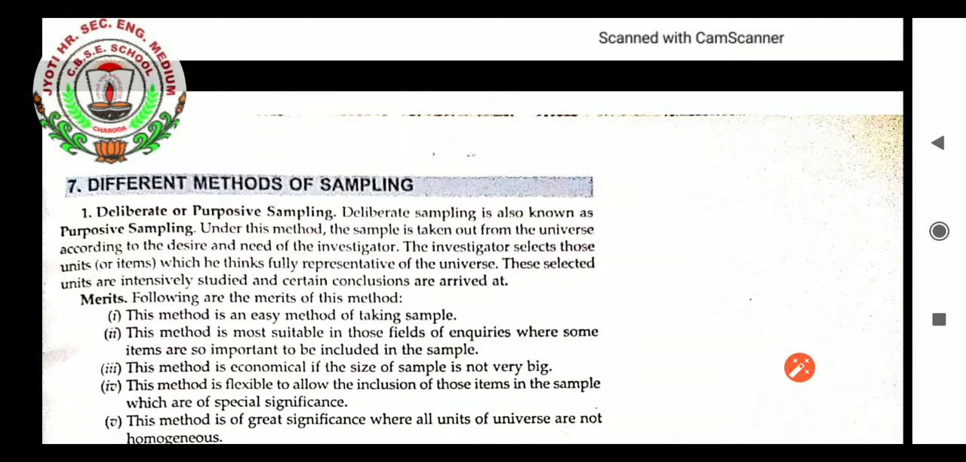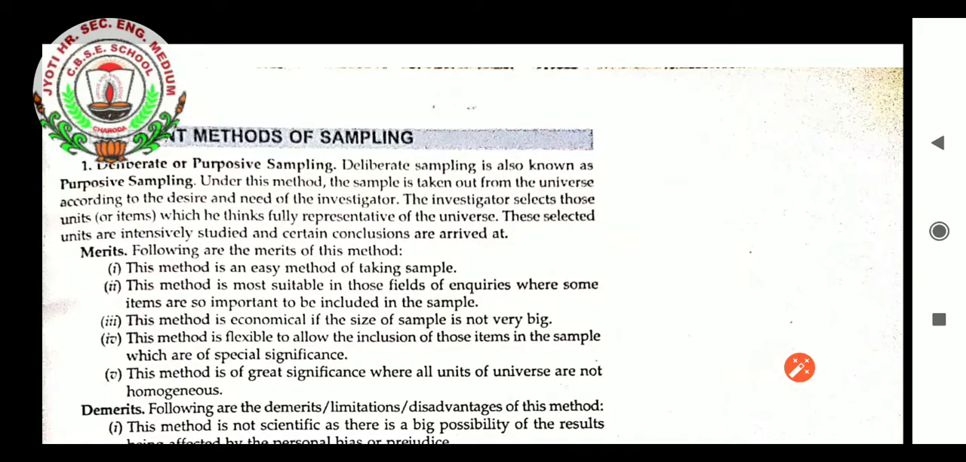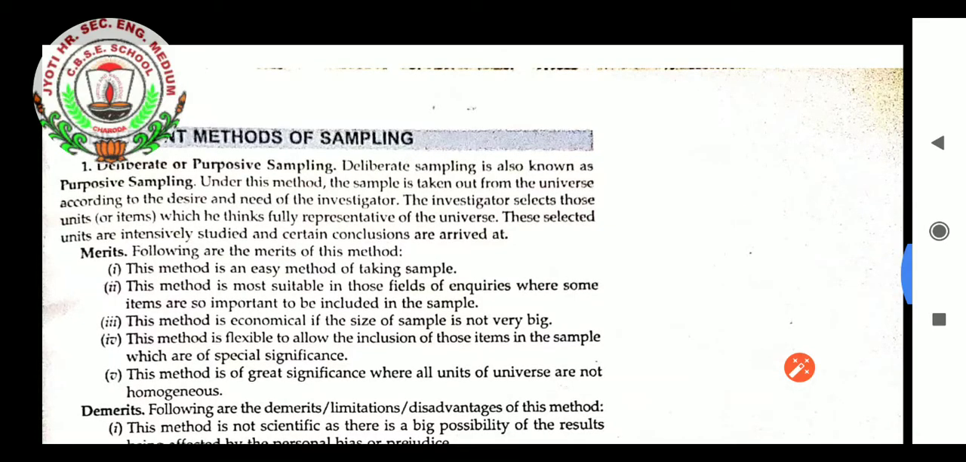For example, if we want to know about the good features of some chocolate products, instead of checking all the chocolates available of that brand, if we select a few chocolates of that brand, definitely from that only we can guess whether the chocolate is good or not.